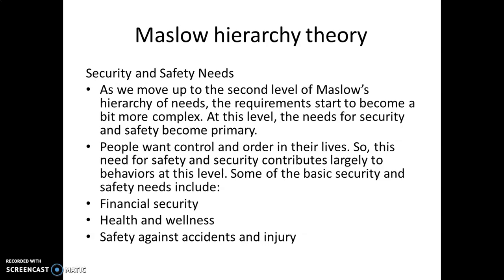First thing done, they get their food, they get shelter, everything. Now they have to ask about what is my security, what is my safety. There is a good shelter, a good house. They talk about health, they talk about wellness. Third, they talk about accident and injury.